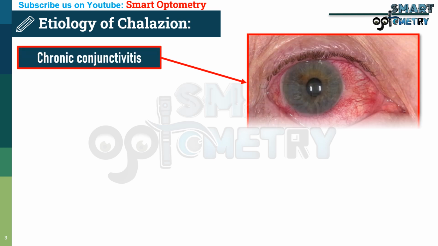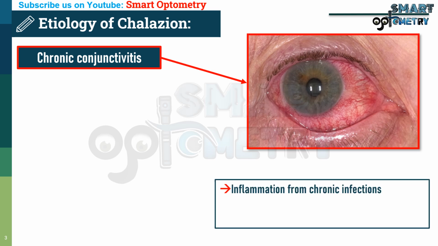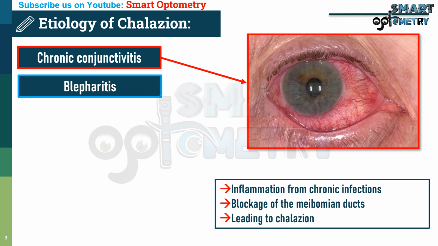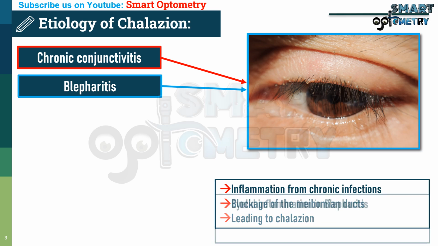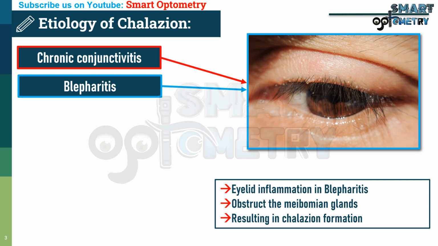1. Chronic conjunctivitis. Persistent inflammation in the eye and eyelids from chronic infections like trachoma can cause scarring or blockage of the meibomian ducts, leading to chalazion. 2. Blepharitis. Chronic eyelid inflammation in blepharitis can obstruct the meibomian glands, resulting in gland secretion buildup and chalazion formation.